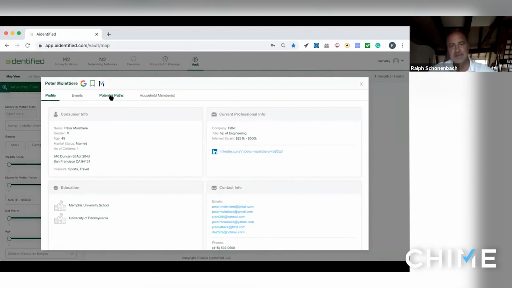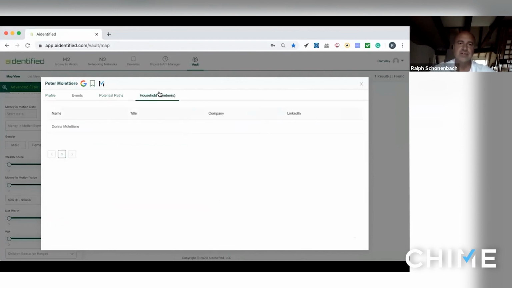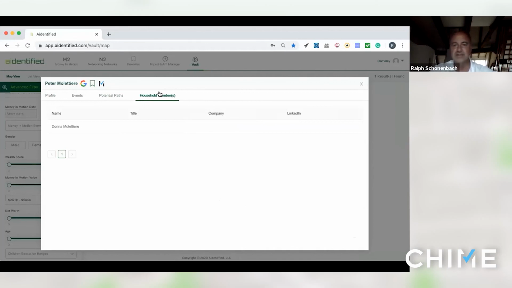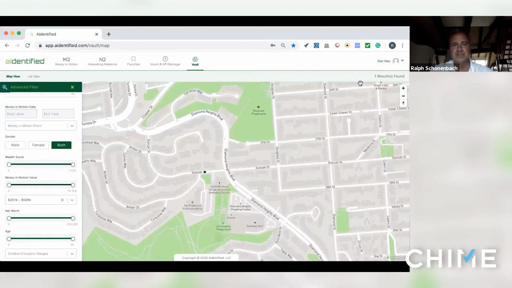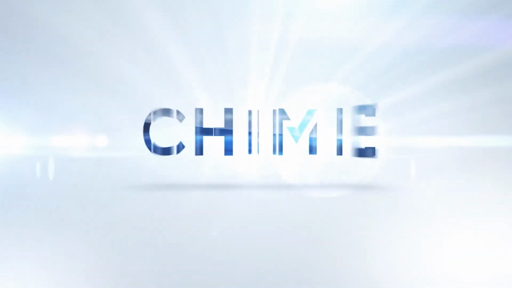And then if there was a path to this person, you would also see how you would get to that person. So there's a lot of information that you can use, not only from a wealth event perspective, but just on a day-to-day basis, searching for companies moving from one headquarter to another, or an acquisition, or looking at people that fit certain types of profiles that you're trying to identify.